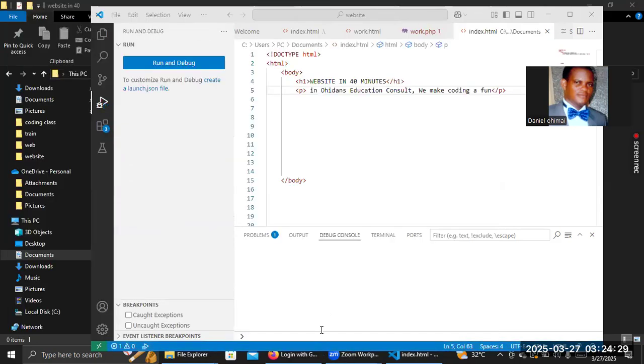We will go back to where we were, which is Visual Studio Code. I want to do something.